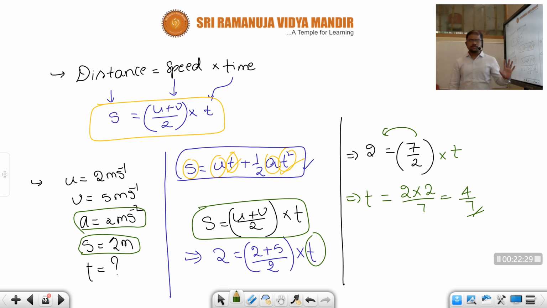Okay, children, this one is very simple. Instead of using s equal to ut plus half at square and all, by using this method we can easily solve, children. So many questions we will unknowingly use this one, meaning immediately by looking at the given data and observing the question, that formula will strike. But it is better to go for this one as the first choice, children. This helps a lot. Simplification requires time, and this will decrease that time.